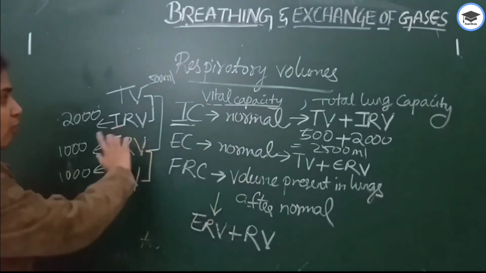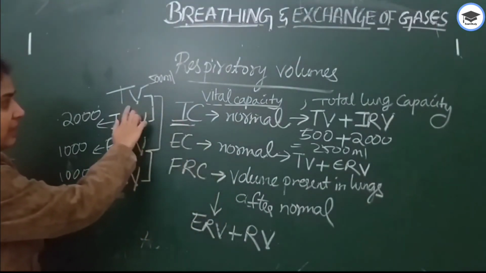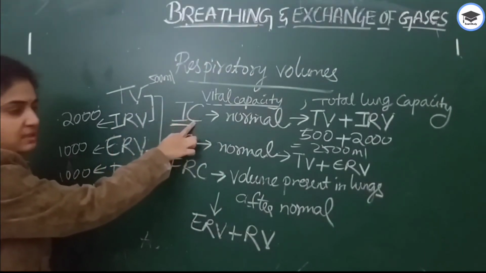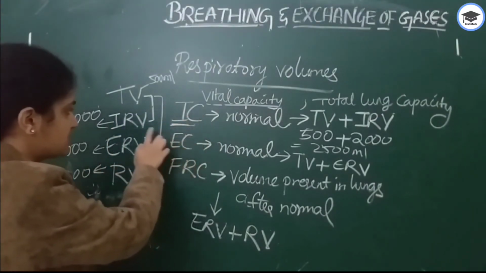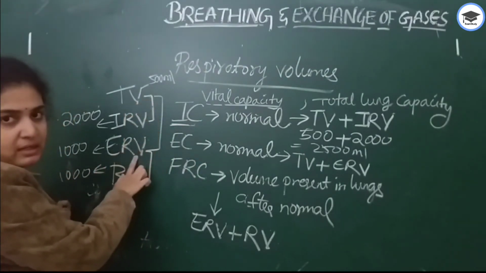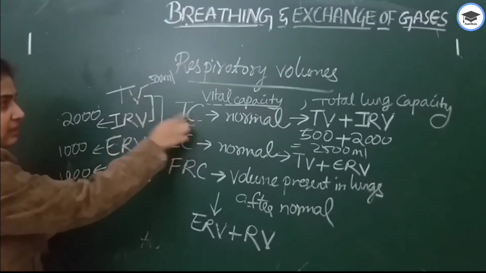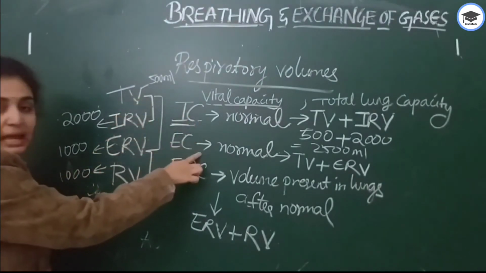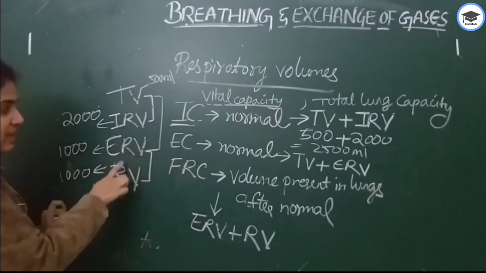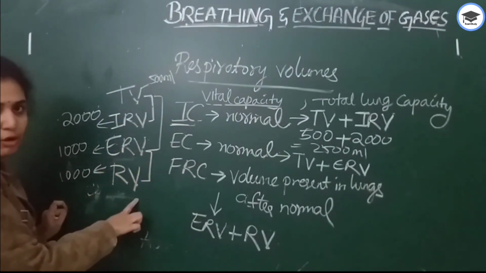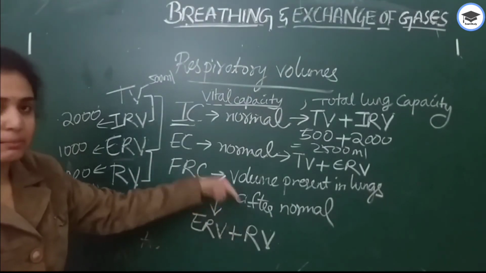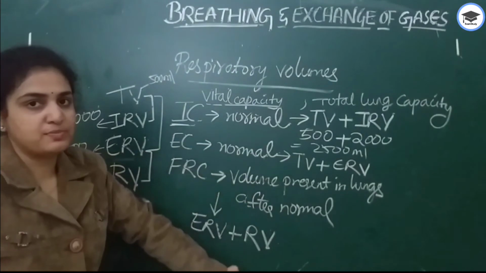So how do we measure this? Tidal volume plus inspiratory reserve volume gives rise to inspiratory capacity. Expiratory capacity is through tidal volume as well as expiratory reserve volume. The first two give inspiratory capacity, and the first and third give expiratory capacity. Functional residual capacity is expiratory reserve plus residual volume. You should add these and find the volumes.